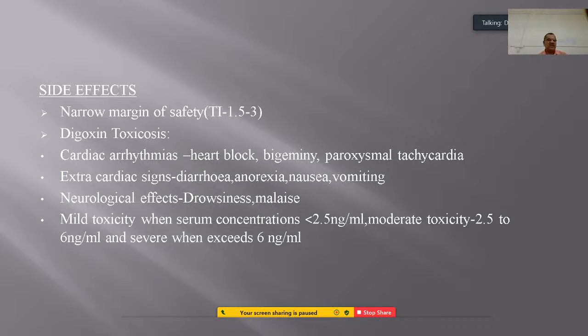It causes cardiac arrhythmias, heart block, bigeminy, and paroxysmal tachycardia may also happen. The extracardiac signs are diarrhea, anorexia, and vomiting may also be seen.